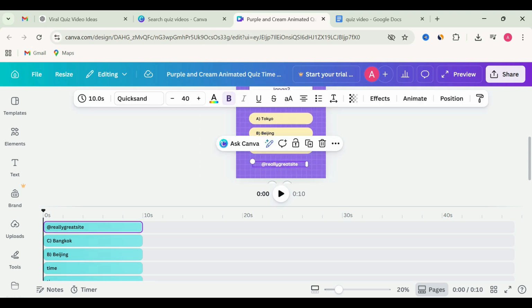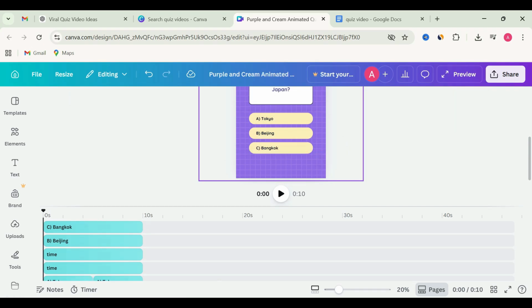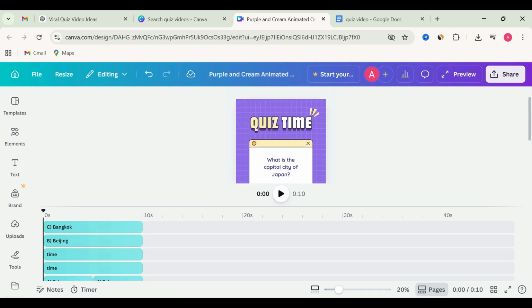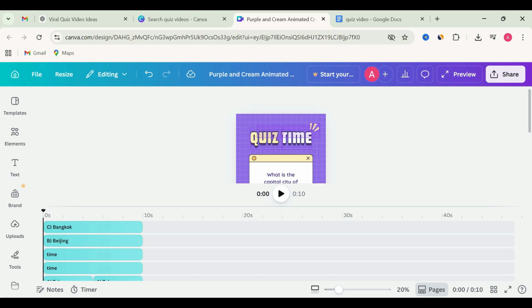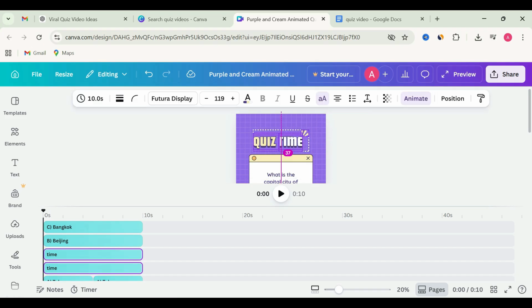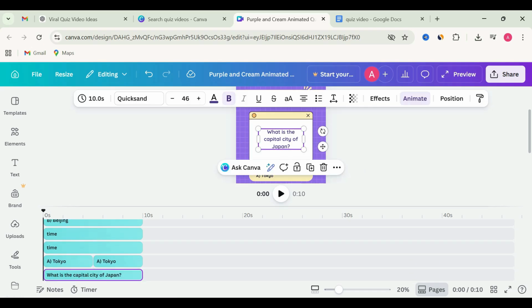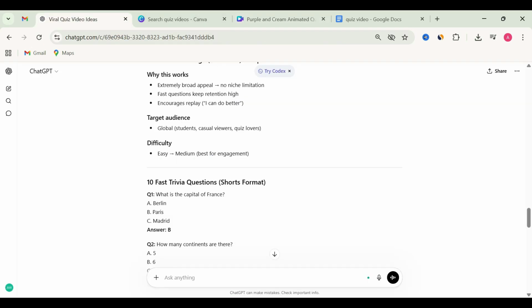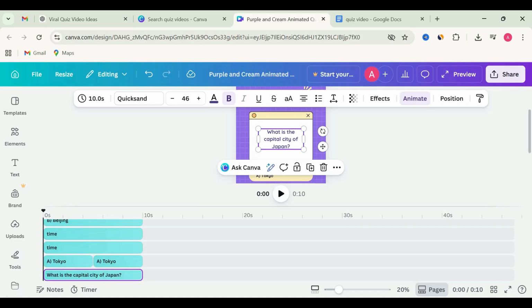Now let's change the heading size. Click on it, resize it. Now it's time to change our question. To change it, click on it, select all. Now copy this question and paste it here. The question has been changed. You can adjust the font and its size as well.